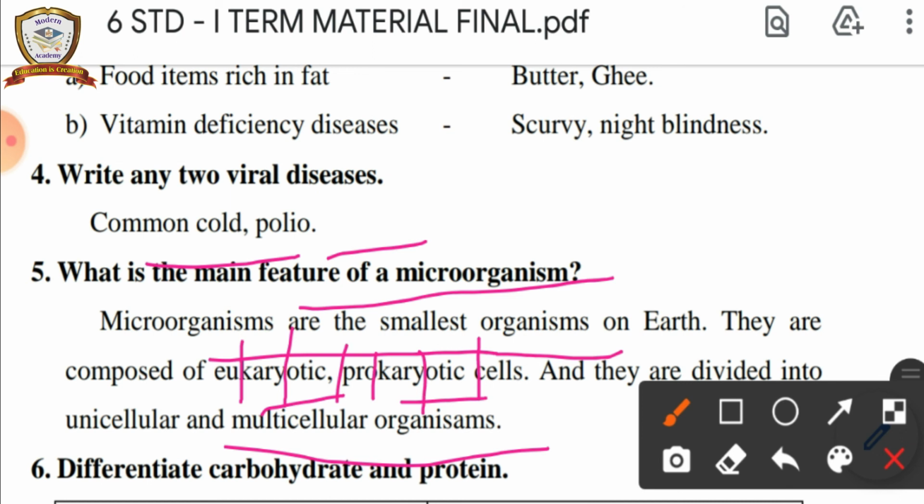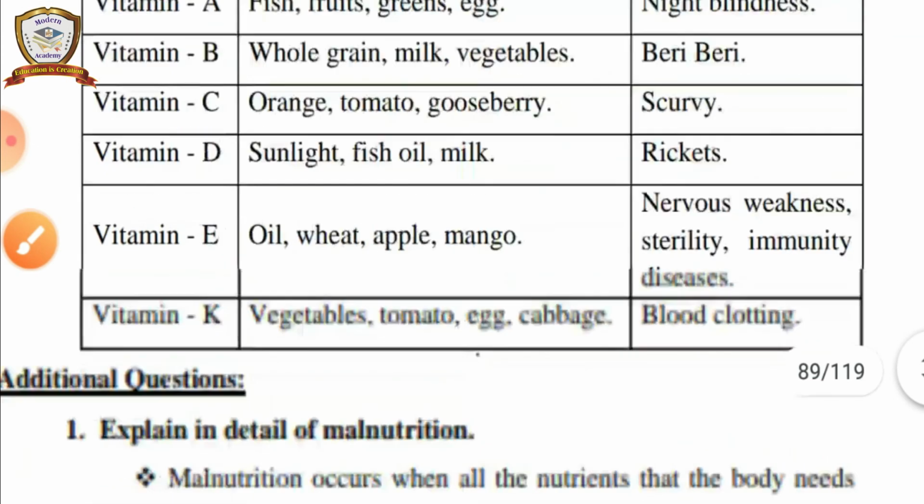So what are the features of microorganisms? These are the smallest organisms. We can't see them with our eyes, but we can see them by the equipment called microscope. So these are prokaryotic and eukaryotic cells. Further we can divide them into unicellular and multicellular organisms. Unicellular means it is made up of only one cell. Multicellular means it is made up of more than one cell. Okay. Next question.